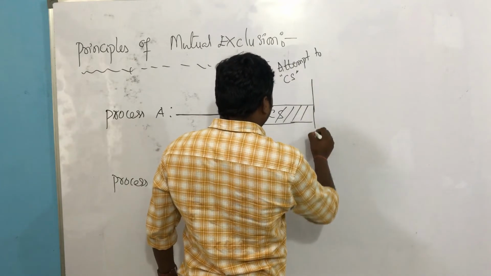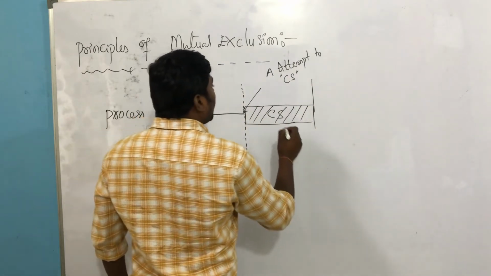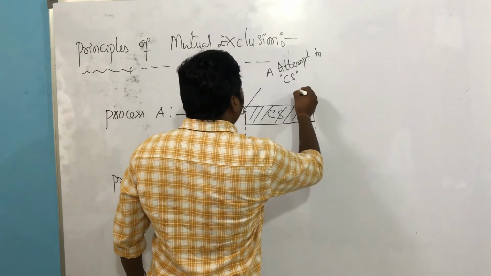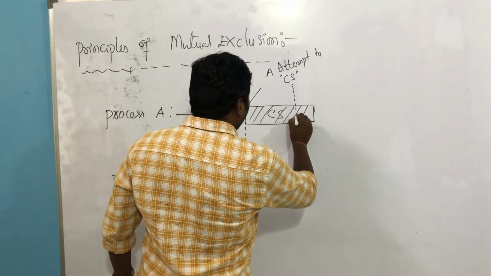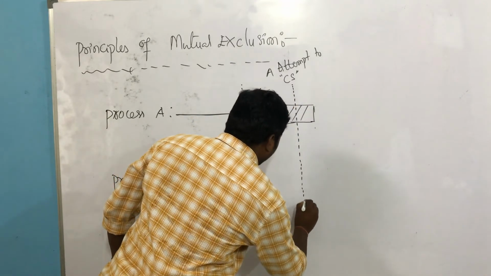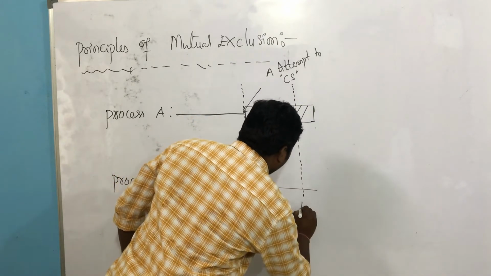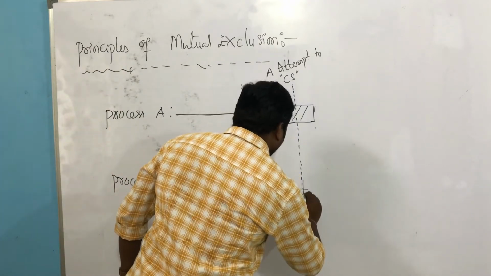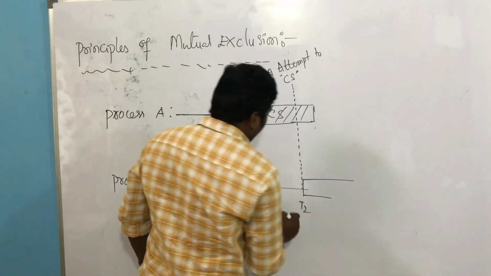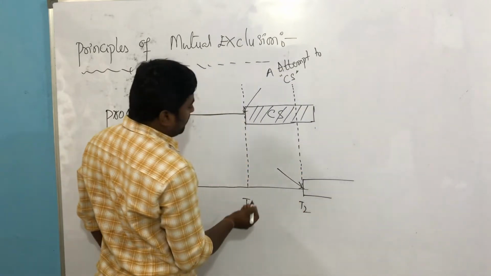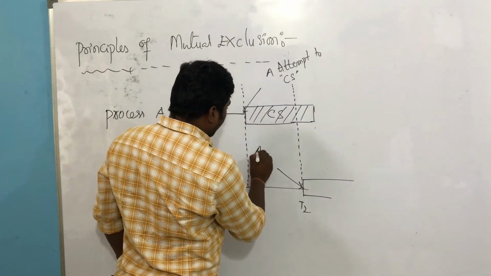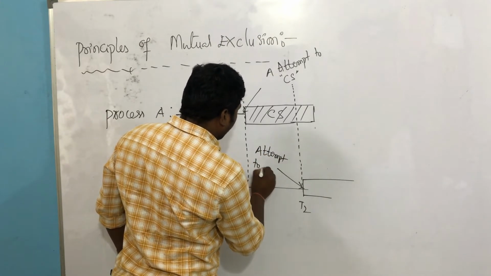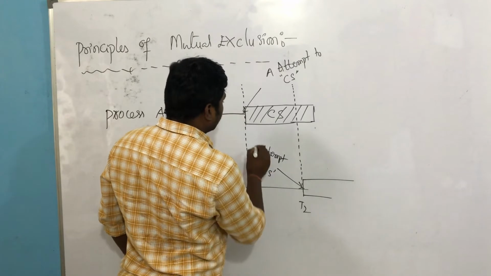Let's take an example. At time t2, process B attempts to enter the critical section.